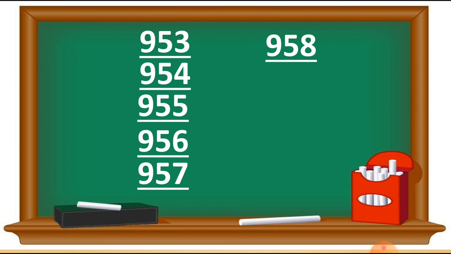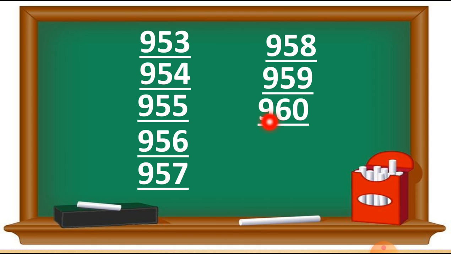So we can write 959. Here you can see 959. After 59, the number 60 will come. So we can write 960. Here is the number 960. We can write this way.